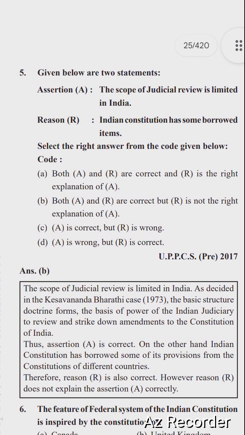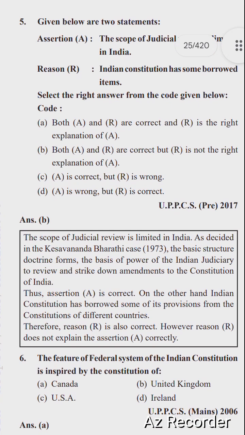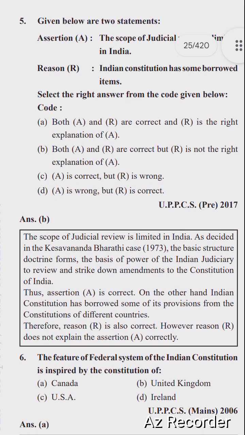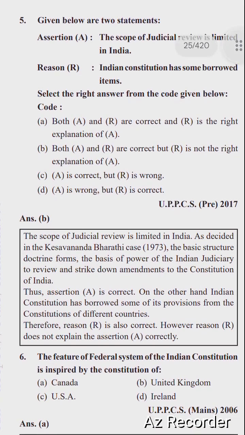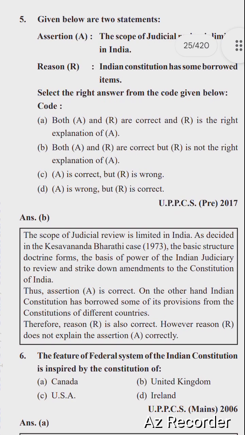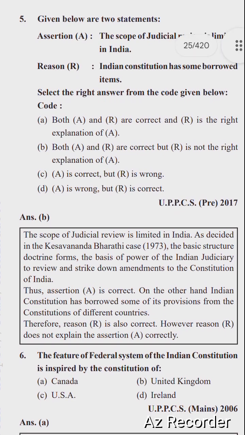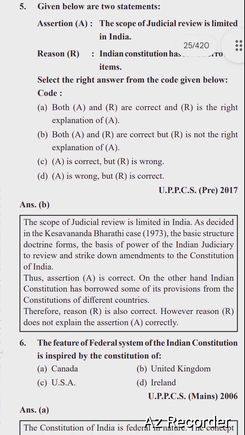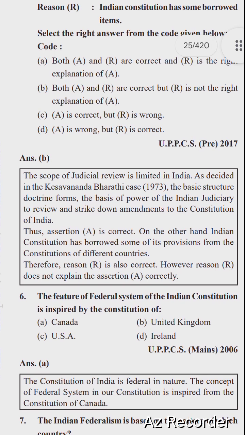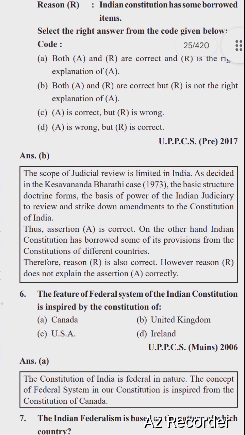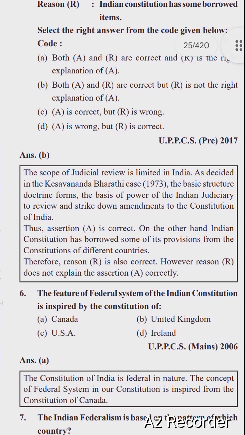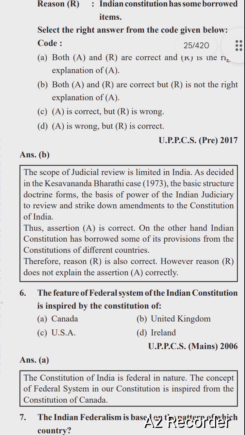Explanation of A: the scope of judicial review is limited in India, as decided in the Kesavananda Bharati case, 1973. The basic structure doctrine forms the basis of the power of the Indian judiciary to review and strike down amendments to the Constitution. This assertion is correct. On the other hand, the Constitution has borrowed some of its provisions from the constitutions of different countries. Therefore, reason R is also correct.